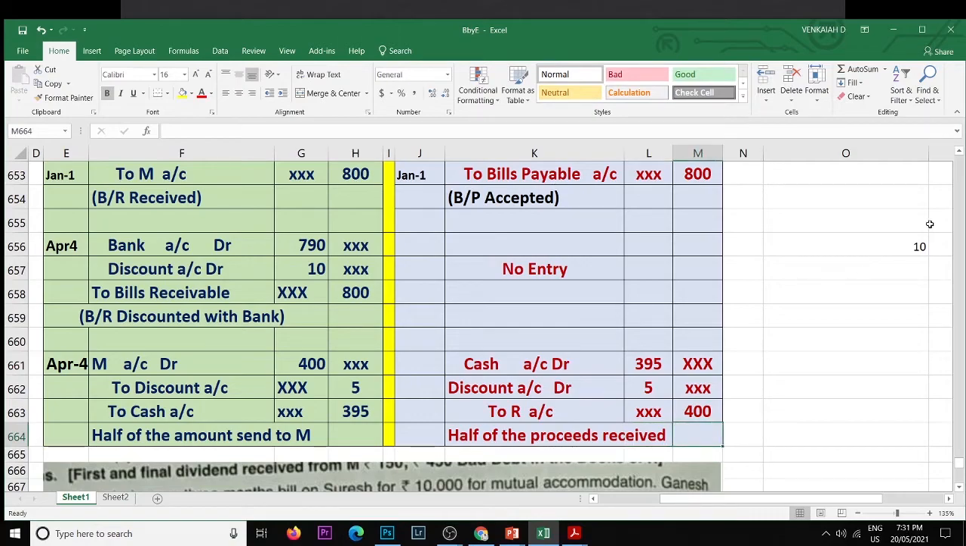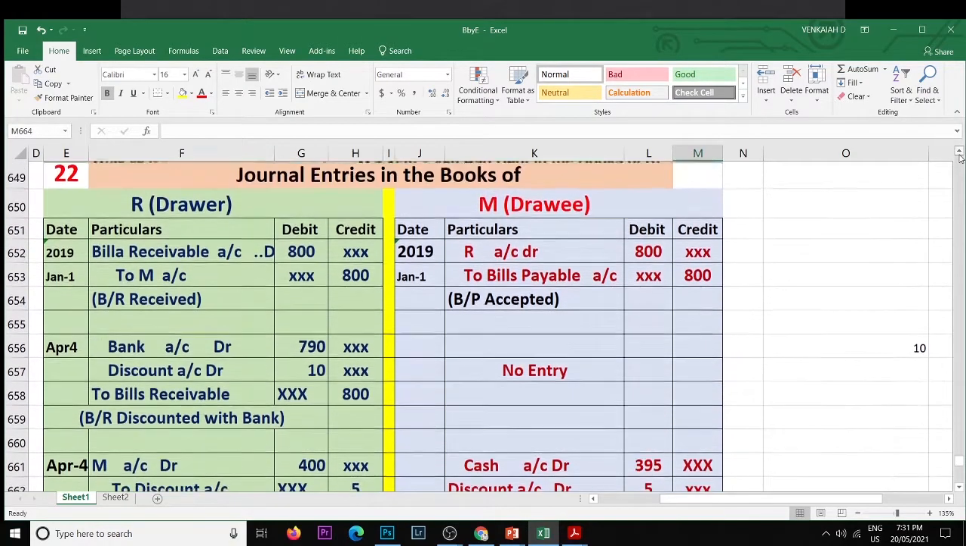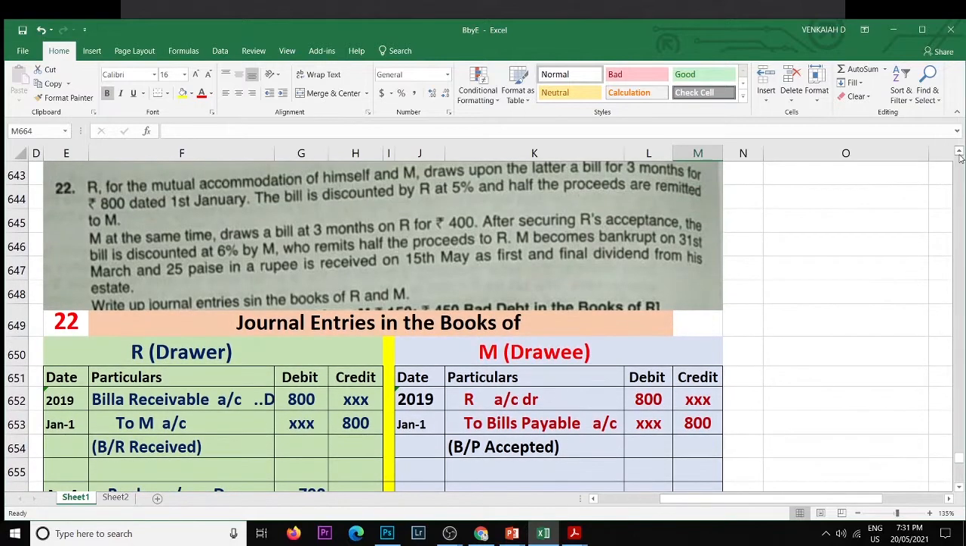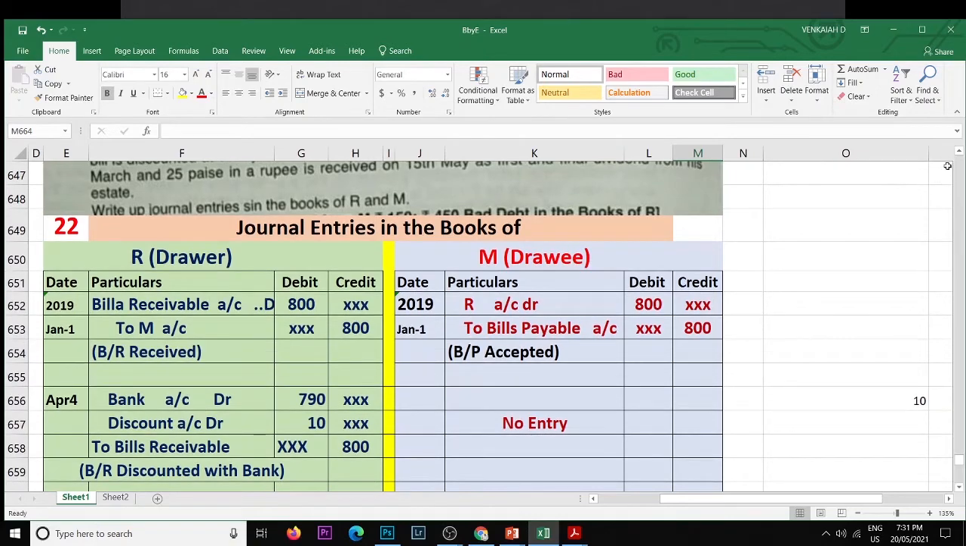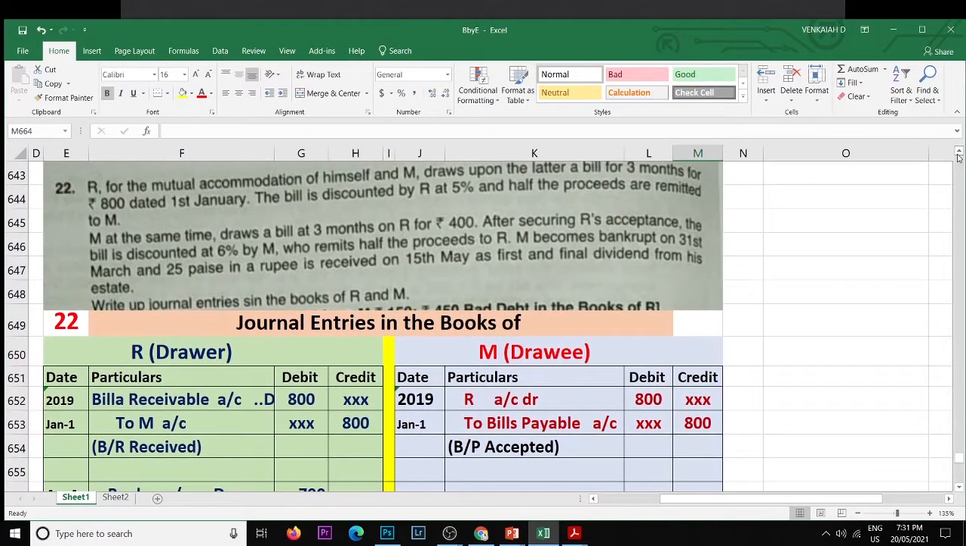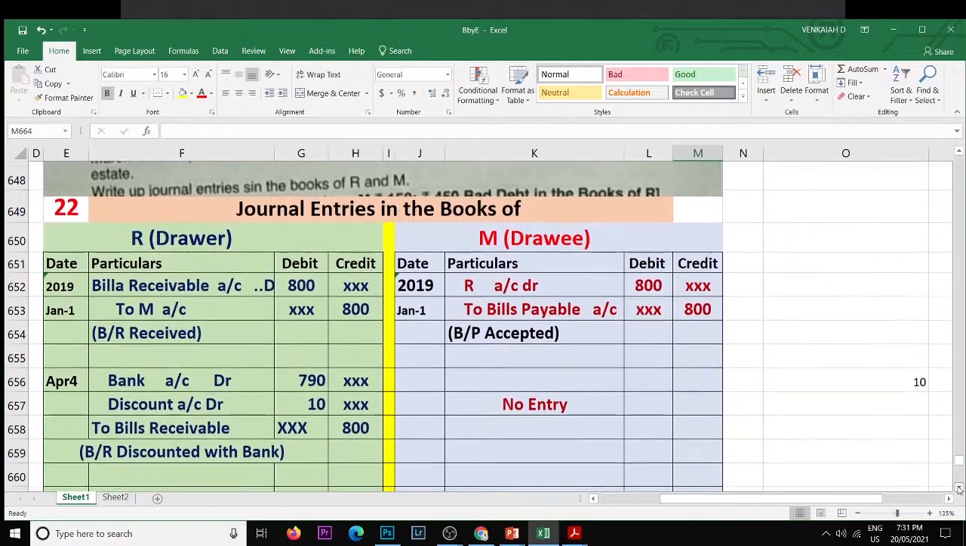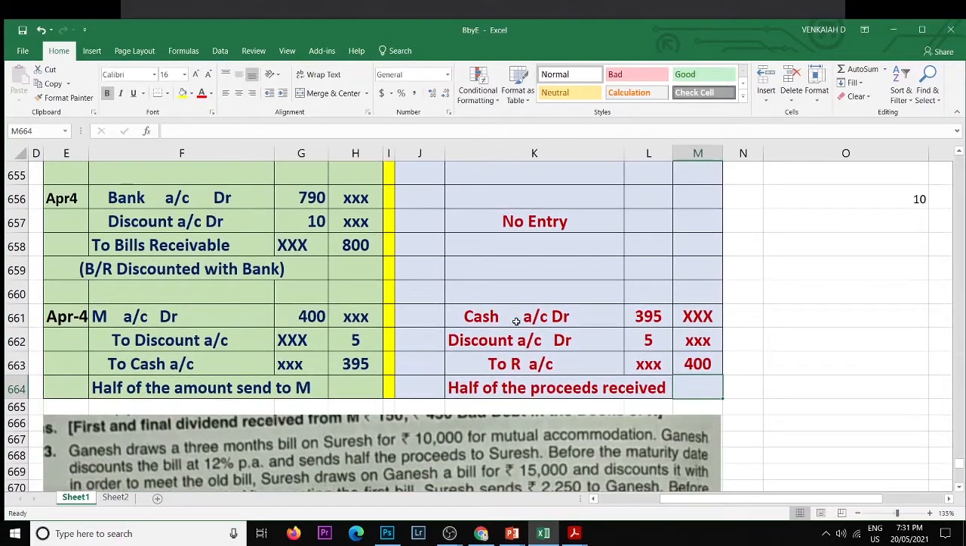So paragraph 1 we completed. What is paragraph 1 telling? R draws the bill for 3 months on M, bills receivable to M account. The bill was discounted by R: bank account debit, discount account debit to bills receivable account. And half of the proceeds are remitted to M. Half of the proceeds we send to M. Right. Next.